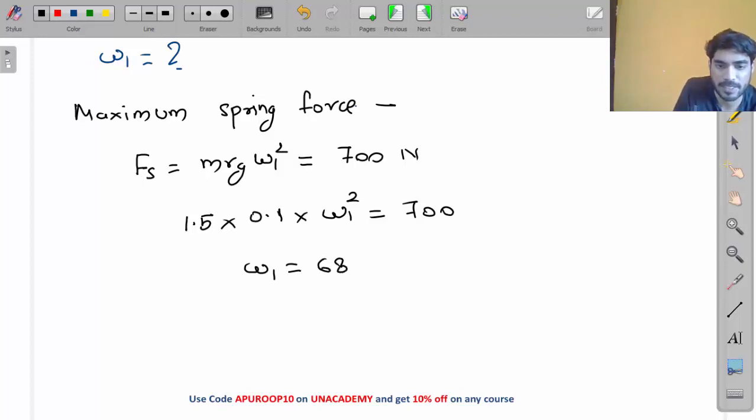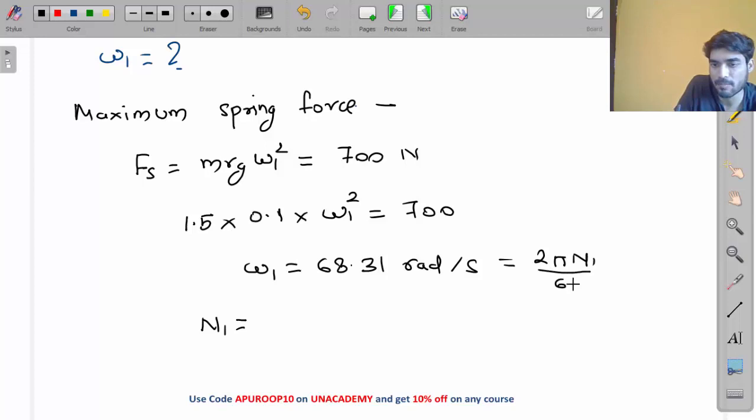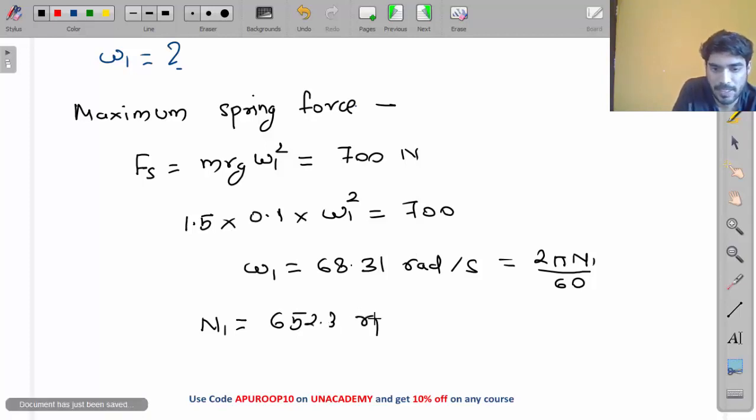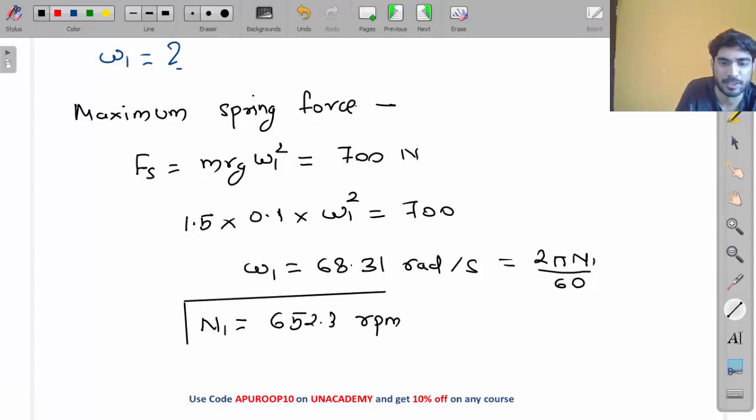68.31 radian per second. You can convert it in RPM. Omega will be equal to 2 pi n by 60. So you can convert it in RPM, 60 divided by 2 pi. So 652.3 RPM. This is the speed at which engagement starts.